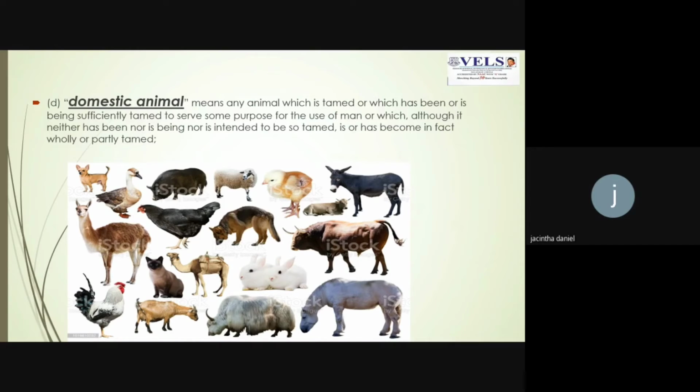For example, we have our own pet animals, and also hens, cocks, cows, sheep, goats and all those things, which are used either for their wool, or for carrying goods. Donkeys and horses, used for carrying human beings or other goods, also come under domestic animals. Hens lay eggs, and are also used for poultry and for meat. So any animal that is sufficiently tamed to serve a human will be a domestic animal.